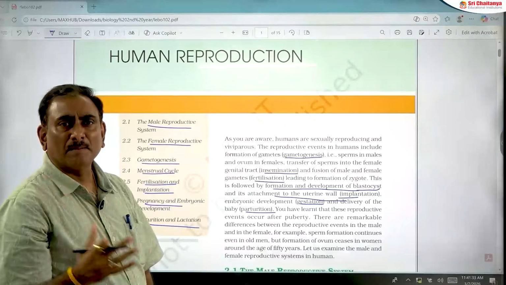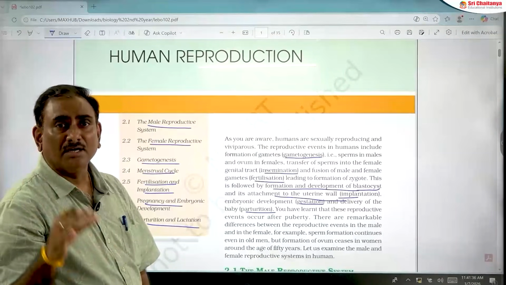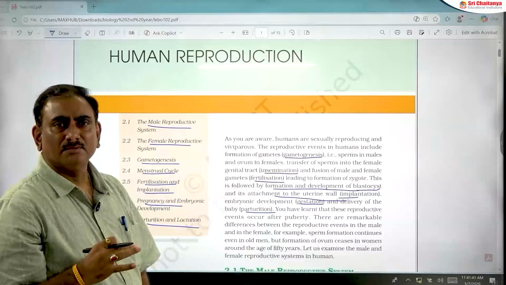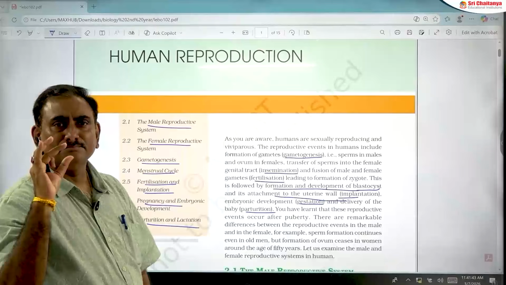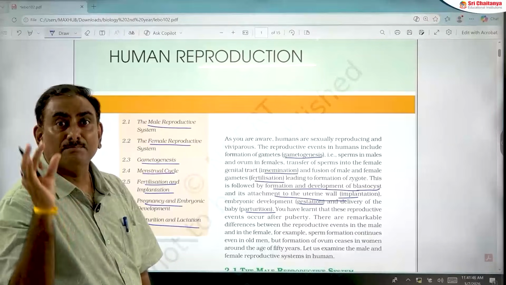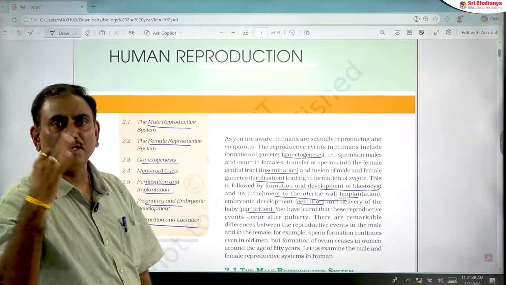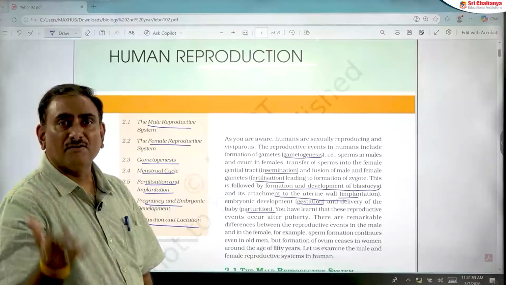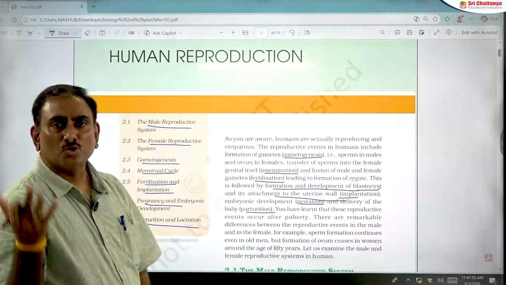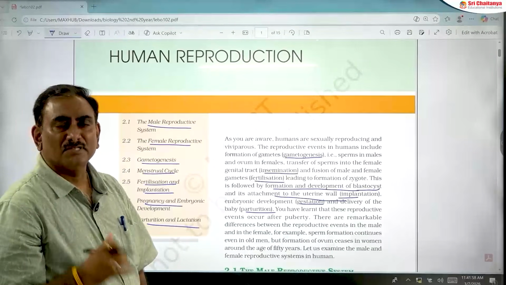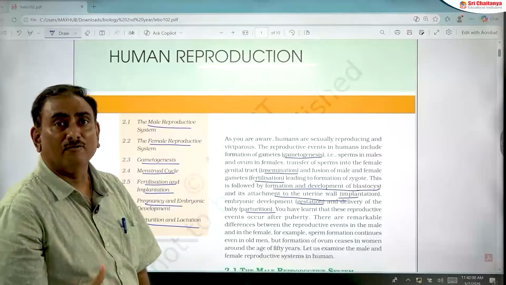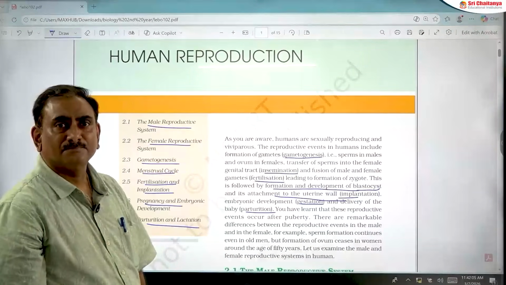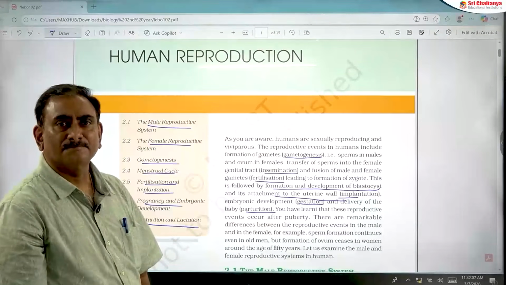In males, spermatogenesis begins from childhood, continued up to old age. This is a wrong statement. It does not begin from childhood. It begins at puberty, at the age of 13 or 14 years, and continues till the end of life in males. But in females, oogenesis stops by the age of 50 years. This is a very important difference. That's why men have a long reproductive phase when compared to women or females.